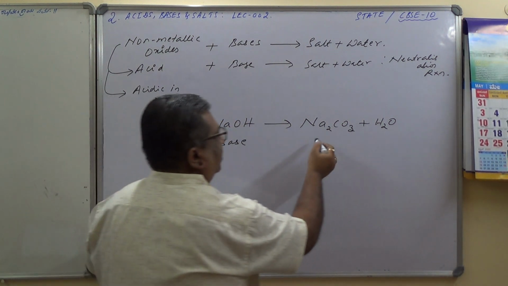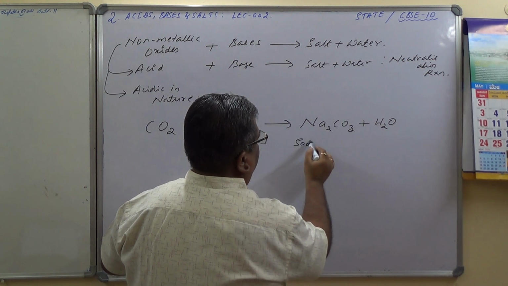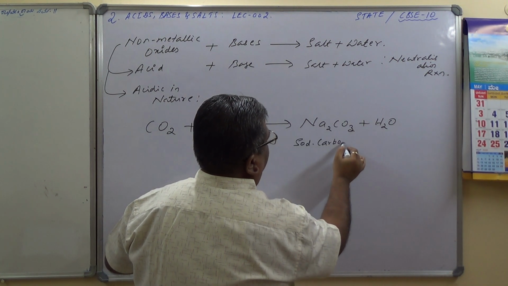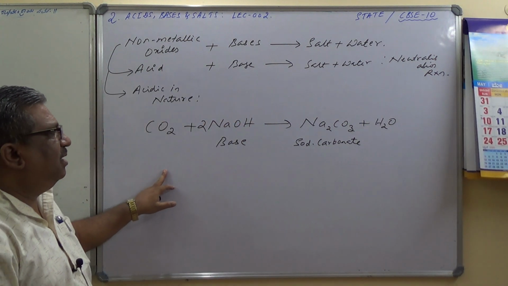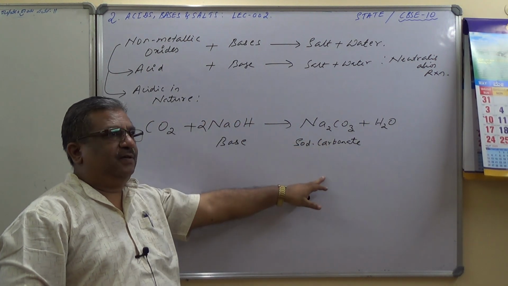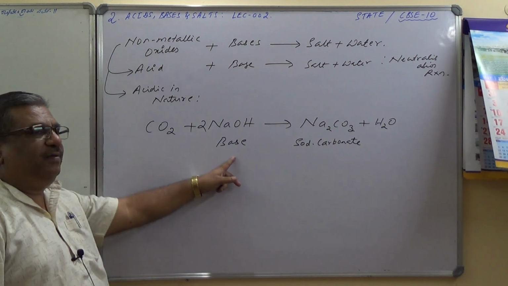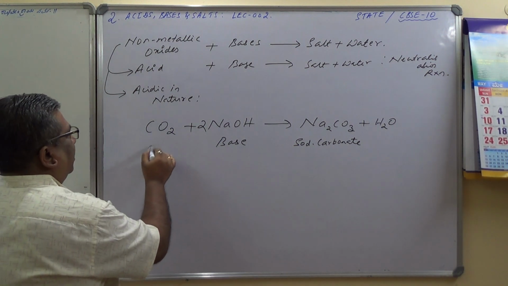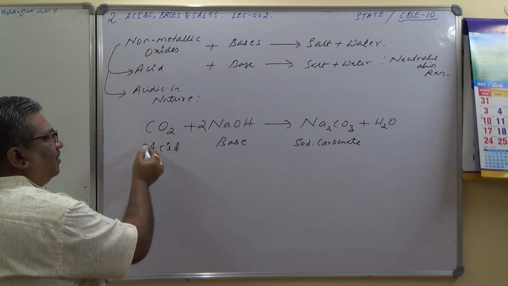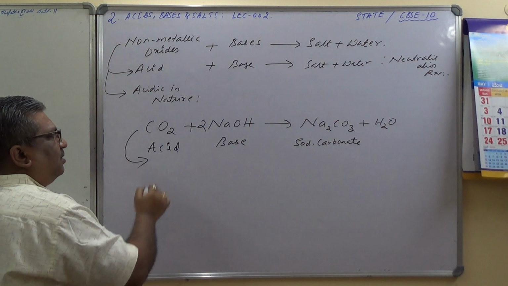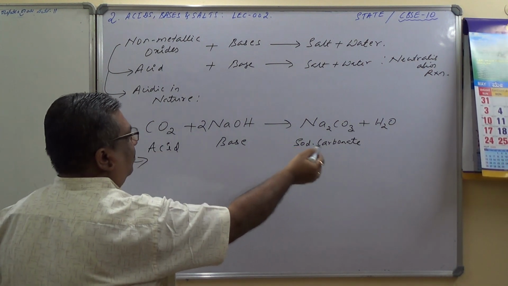Sodium carbonate is a salt, and water. Is it not a neutralization reaction? Production of a salt and water is a result of neutralization reaction. Already I have taken base here, and therefore I can conclude that this acts like an acid. So non-metallic oxides are acidic in nature. So acid plus base gives you salt plus water.